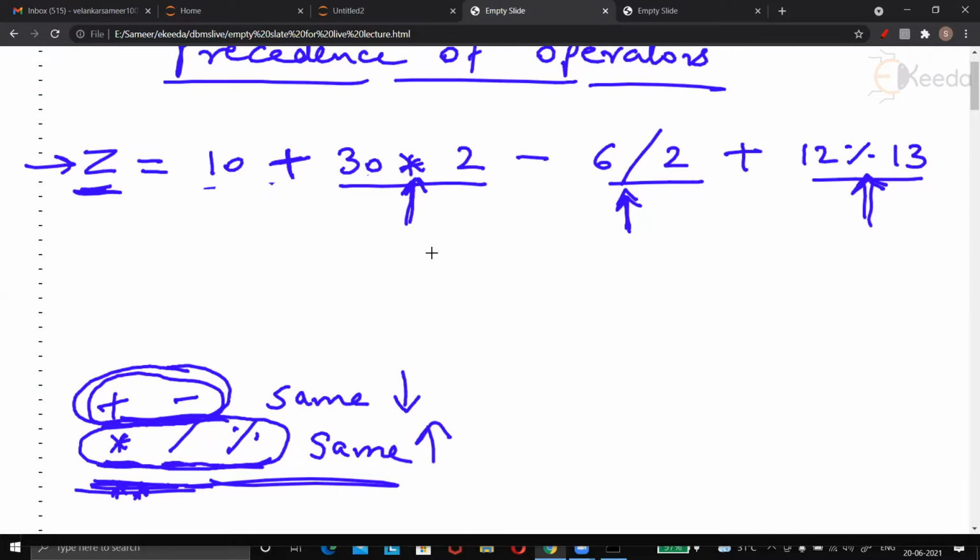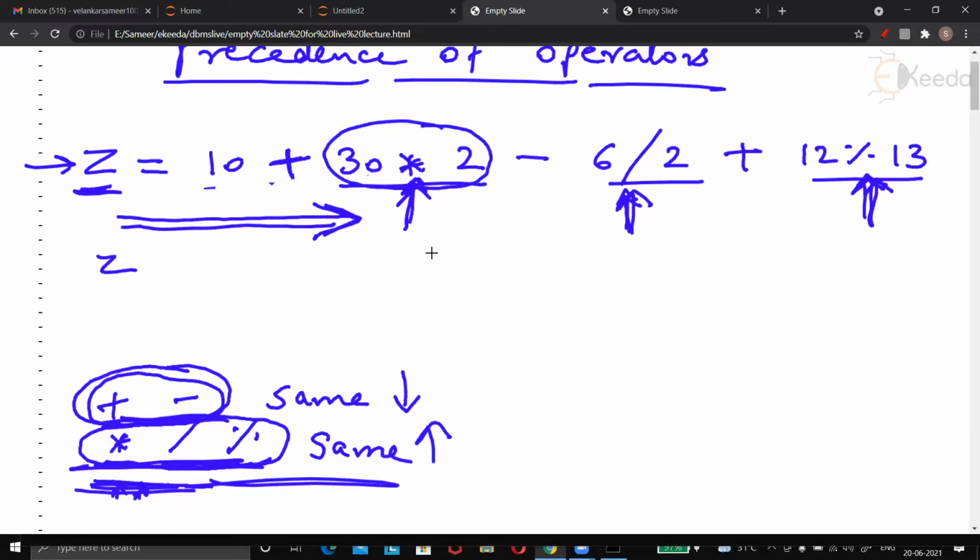the microprocessor can do only one operation at a time. It is not that the microprocessor will do 30x2, 6/2 and 12%13 all together. That doesn't happen. So if it is not so, then it is our responsibility to learn how Python exactly evaluates this. If all these three operators, asterisk, division, percent, have high priority, then Python will check which comes first from the left hand side among the three. And Python says multiplication is written first, so I will solve this first.